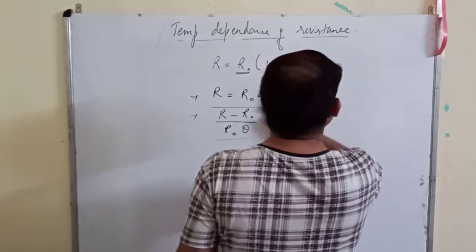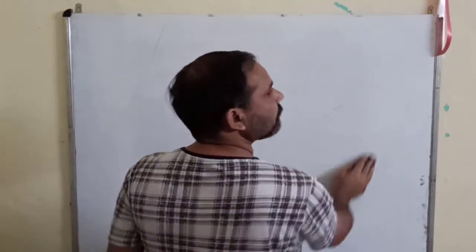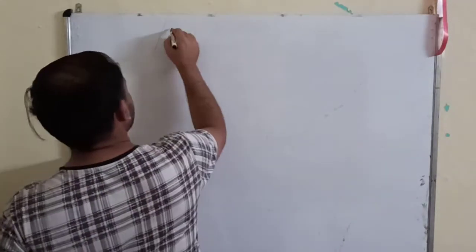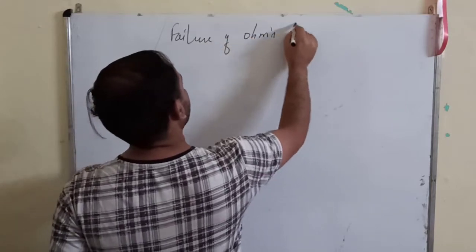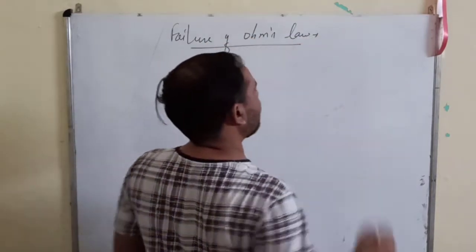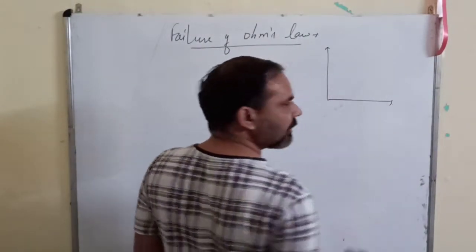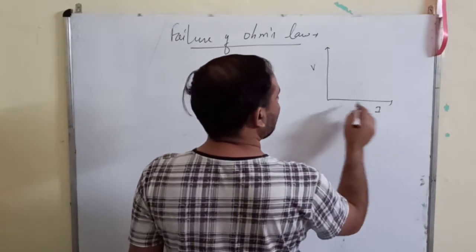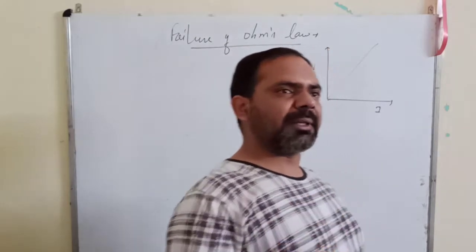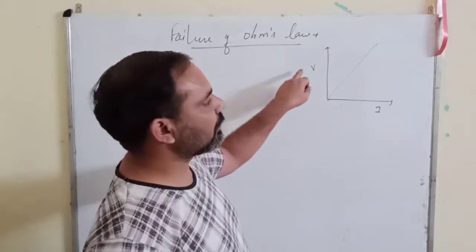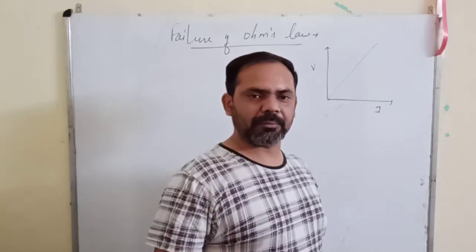Okay. Our next topic is failure of Ohm's law. Now, what does Ohm's law say? If physical conditions do not change, then V is directly proportional to I, which means that the VI graph should be a straight line. It means that all those cases in which the VI graph does not remain a straight line are cases of failure of Ohm's law.